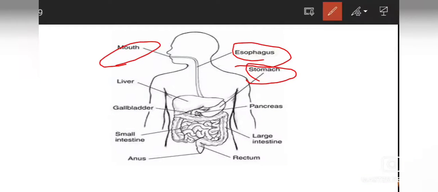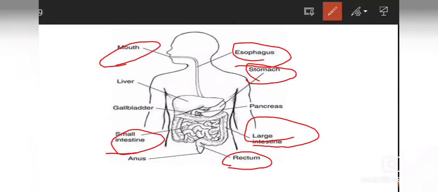After that, the long coil-like structure, small intestine, digests the food, absorbs the nutrition and passes it to large intestine. After that, the excretory part of it goes to rectum, and finally it comes out with the help of anus. So it was a bit easier to understand, but then also we'll go for a brief of this all.